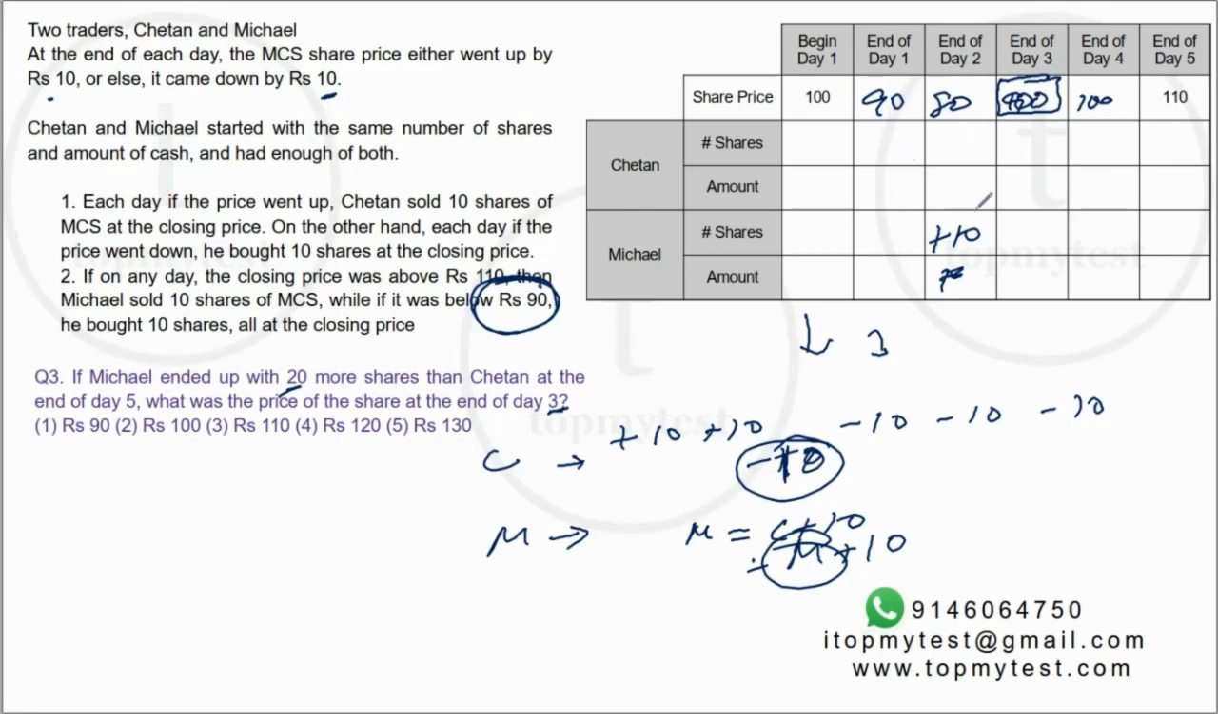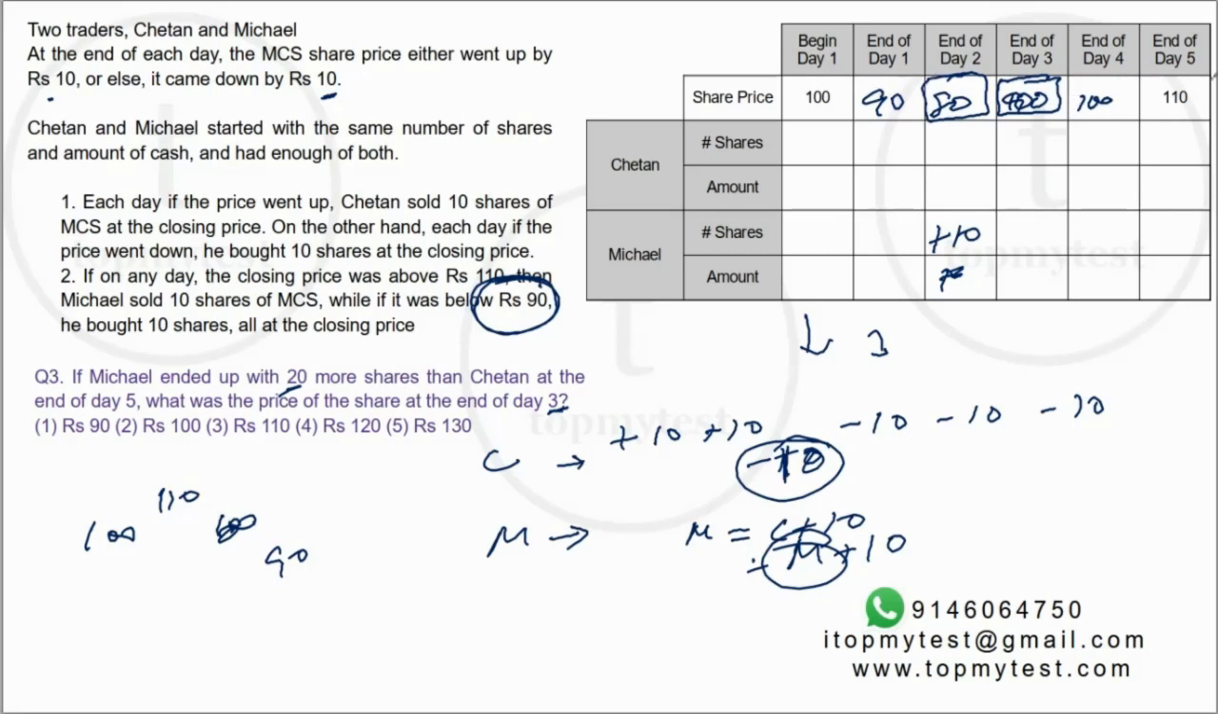Otherwise, the price will never go below 90. For example, if it increases to 110 on the first day, now it cannot fall below 90, because from 110 to 100 and 90 you have already reached 2 drops. Only 2 drops will happen over the 5-day period, right? So this is the only scenario where the price will drop below 90. 80 is the price at the end of day 2. That is when Michael will buy. All the other days it will increase and Michael remains dormant.